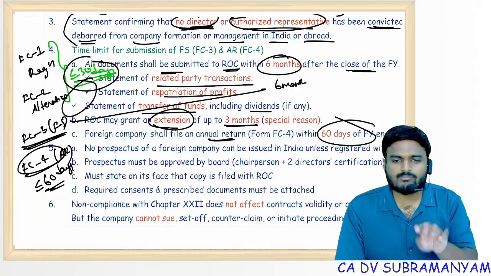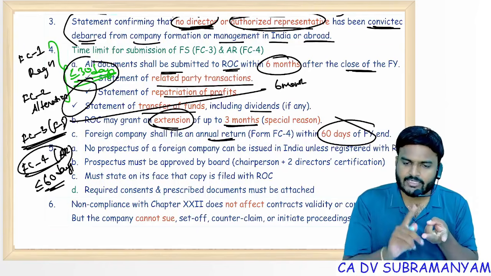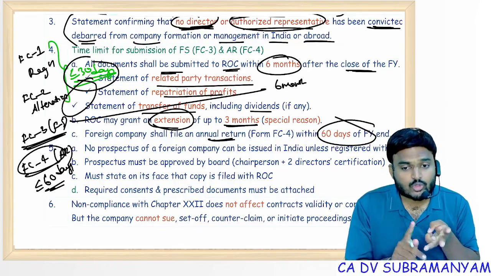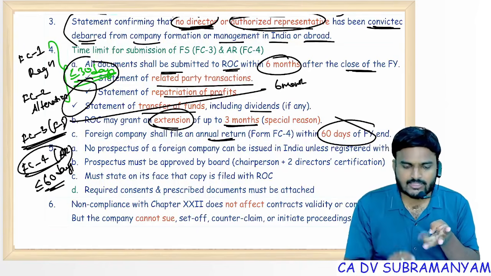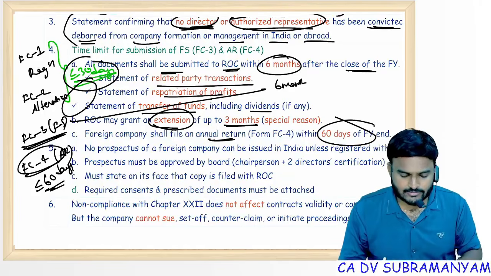So 4 forms, 4 time limits, you can remember. 30 days of place of business, 30 days of alteration, 6 months of closure of financial year, FC3 financial statements, 60 days of closure of financial year, FC4 annual return.